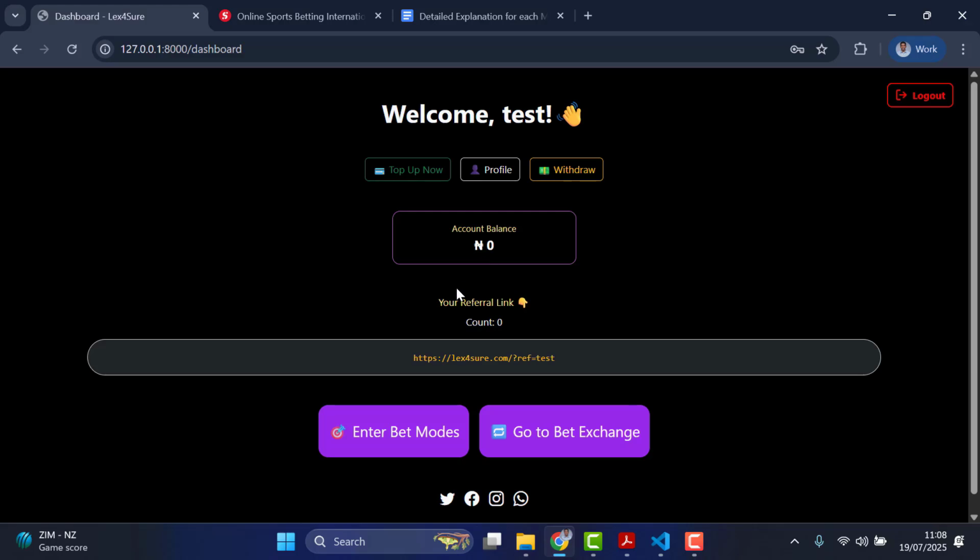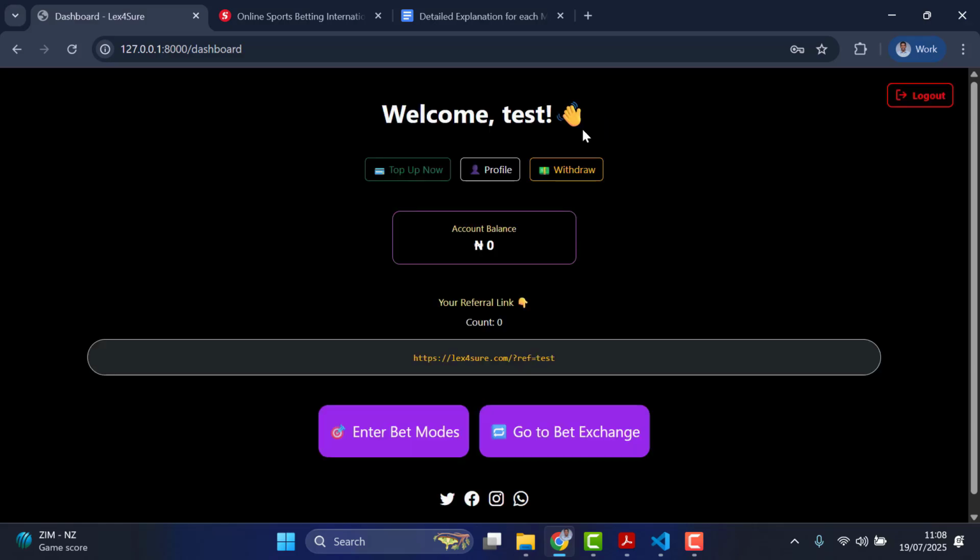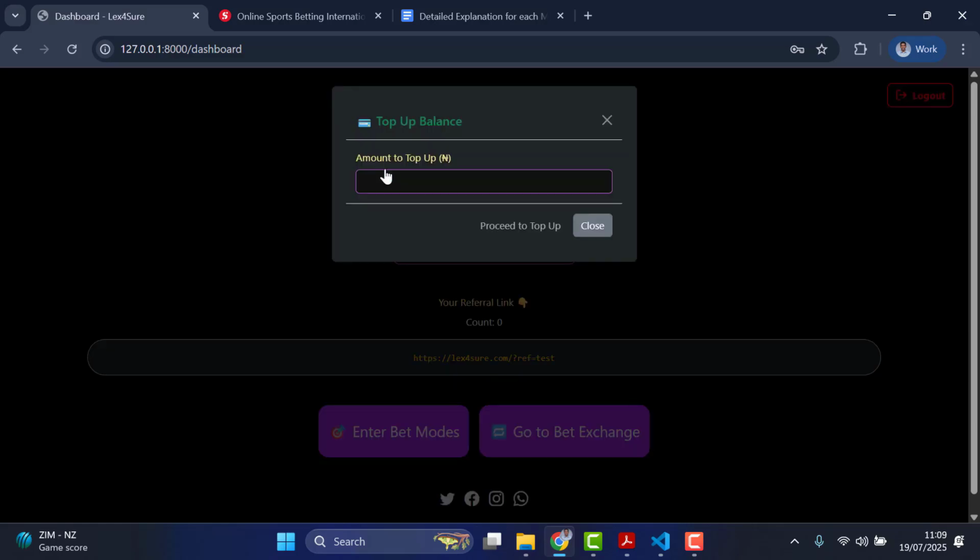So for this beta testing, don't worry, like I said, you won't be dropping any money for this. All right, so there's a test deployment we did for this. You just come to this place, click on top up balance. You can put any amount you like. You can even put 1 million if you like.